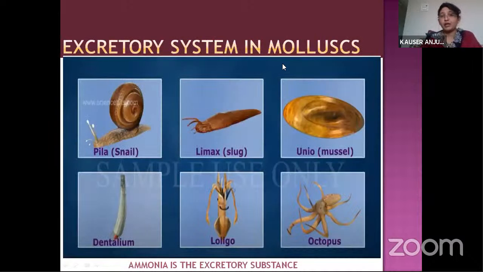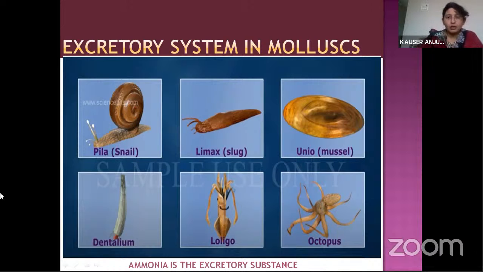And we will move to the next phylum, that is Mollusca, or mollusks. The meaning of mollusk is soft bodied. If you touch any substance and the animal's body is very soft, then it comes under the Mollusca. Mostly the soft bodied animals are snails, and in the movies you can see the octopus, isn't it? Octopus is also a very soft bodied animal. So this comes under the phylum Mollusca. Along with these two, Limax, Unio, Dentalium, Loligo, all these also come under the phylum Mollusca. Some of the mollusks are covered by shells also.